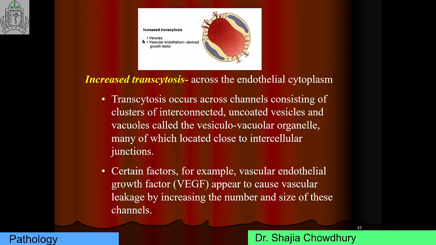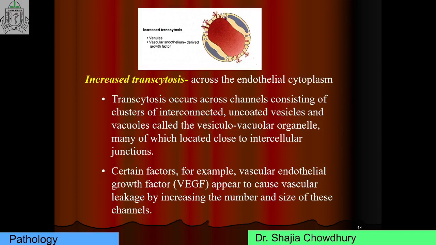Another important mechanism is increased transcytosis across the endothelial cytoplasm. Transcytosis occurs across channels consisting of clusters of interconnected uncoated vesicles and vacuoles called vesiculovacuolar organelles.